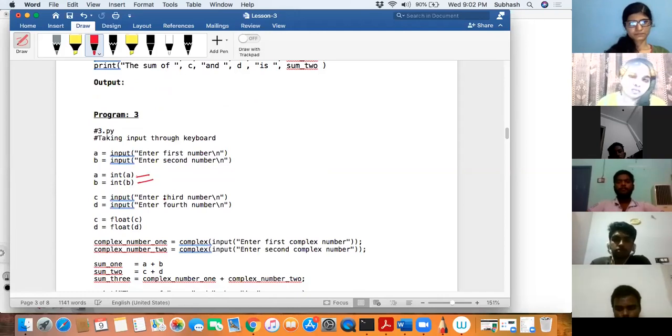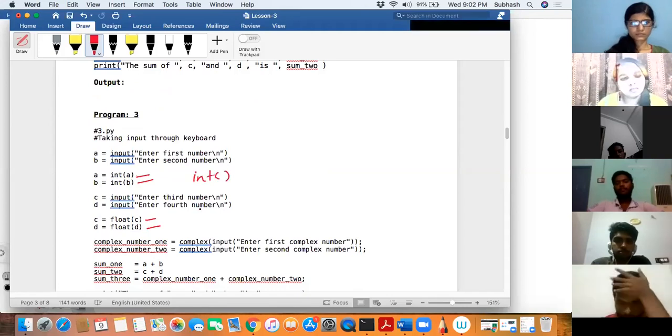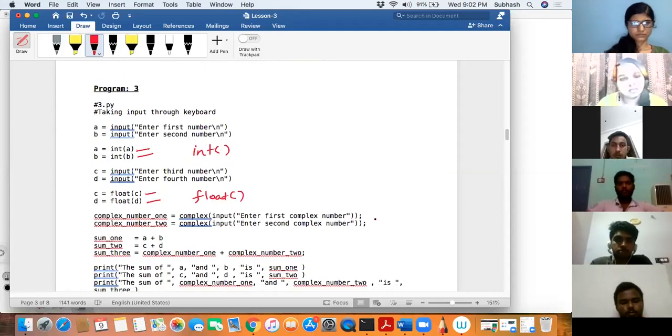Enter the third number and fourth number. I am converting those into floating point. Someone asked me, can I use float? Yes, you can use float also. So you have the int function to convert into int, a float function to convert into float, and a complex function to convert into complex. If you give, say, 3 plus 1j through the keyboard, it will get converted into a complex number and stored.